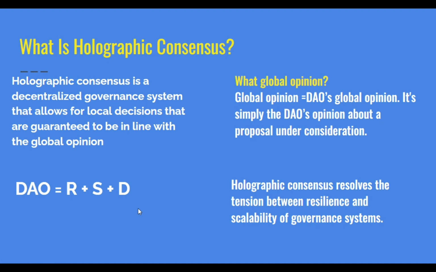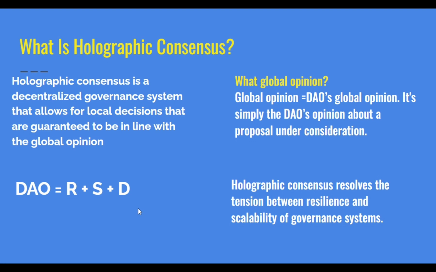We have told you the meaning of global opinion. That is the decision of the DAO itself. Okay, a decentralized decision-making system will denote resilience if it ensures all decisions made in the DAO agree with the approximate global opinion.